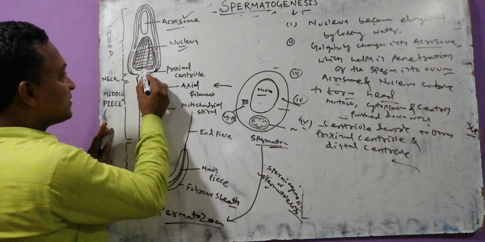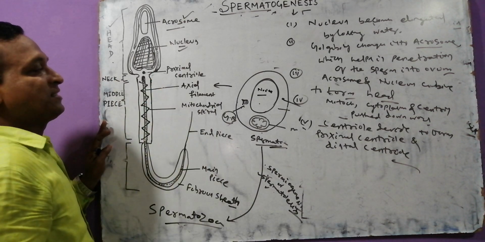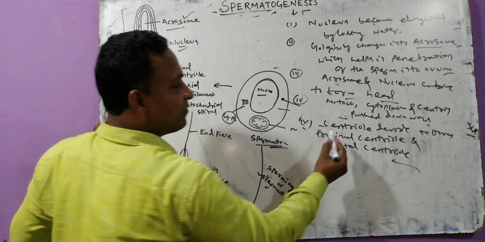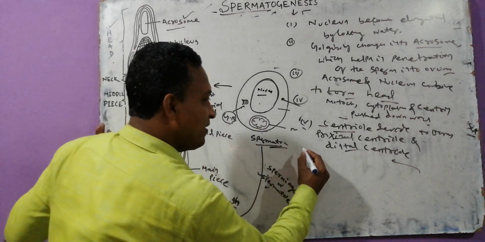One is called the proximal centriole and here it is called the distal centriole. The centriole, which is one here, divides to produce proximal centriole and distal centriole. Yes, next one.